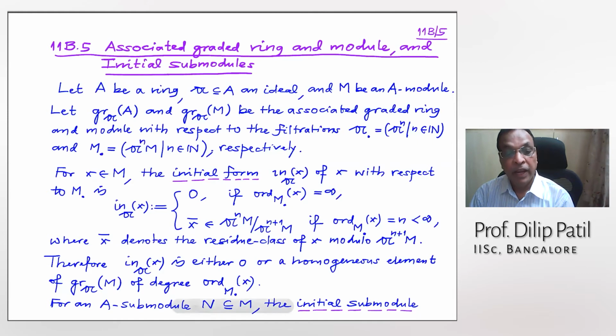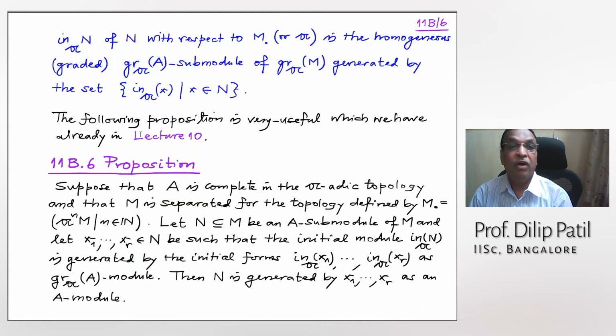All right. And for a submodule N of M, the initial submodule In_A(N) with respect to this filtration is the homogeneous gr_A submodule of the associated graded module of M. That means you take all elements in N and take their initial forms, and these may not form a submodule.